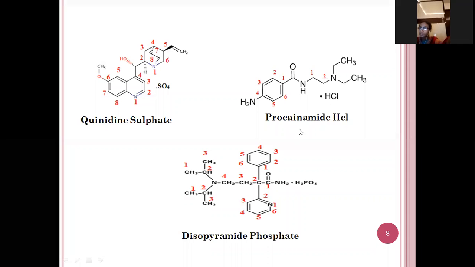Next one is procainamide hydrochloride. If you see the structure here, this is the benzamide structure. For the benzamide, in the fourth position the amine group is attached, and here an ethyl with two carbon atoms. To this ethyl group a diethylamine group is attached, and this is the hydrochloric acid.